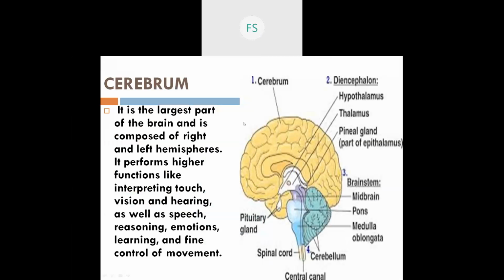Okay, first part, cerebrum. The first part is your cerebrum, and it is the largest part of the brain. From the picture itself, you can see it. And this cerebrum is divided into 2 hemispheres, the right and the left. I'm showing this one from the side, that's why it can't be seen. But it is divided into the right and the left hemispheres.